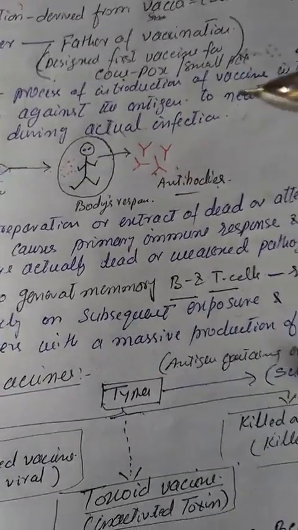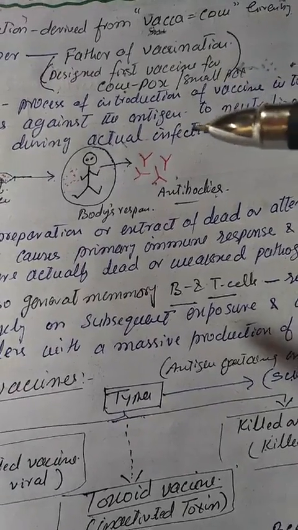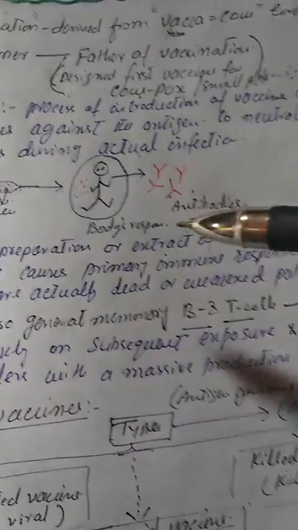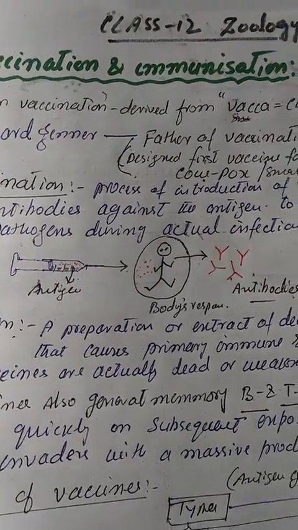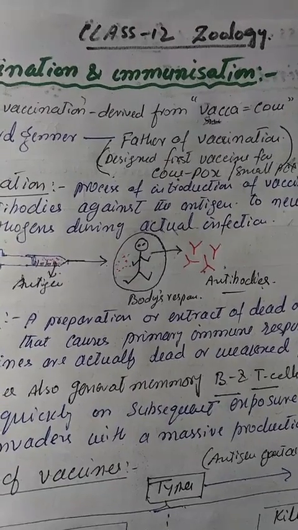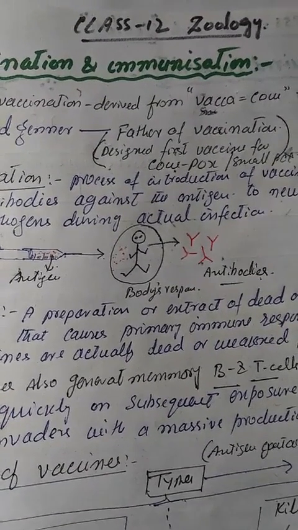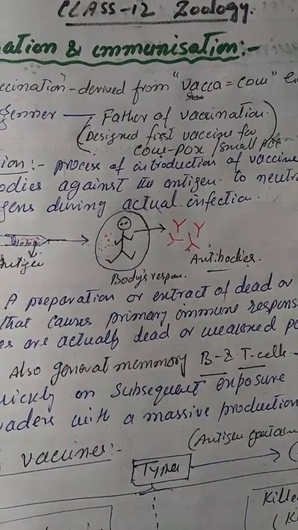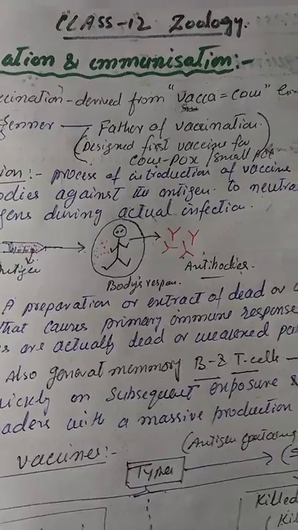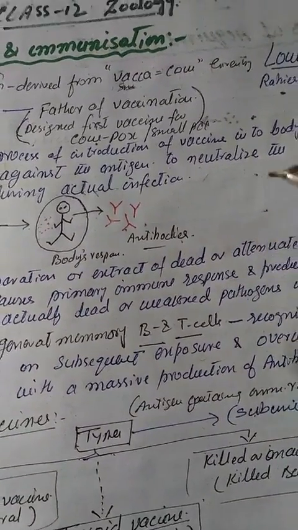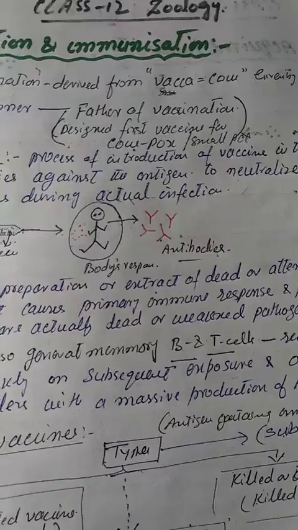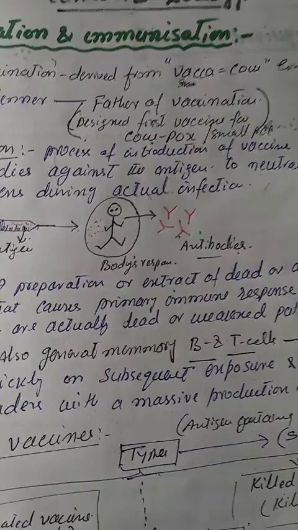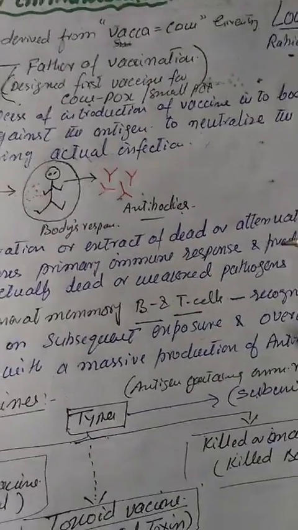Now, first of all, we must understand what actually is an antigen. Antigen is basically a preparation or extract of dead or attenuated pathogen. Attenuated means weakened pathogen, which is not having the capability of causing a disease but can elicit an immune response that causes primary immune response and produces antibodies. So vaccines are actually dead or weakened pathogens introduced into the body.